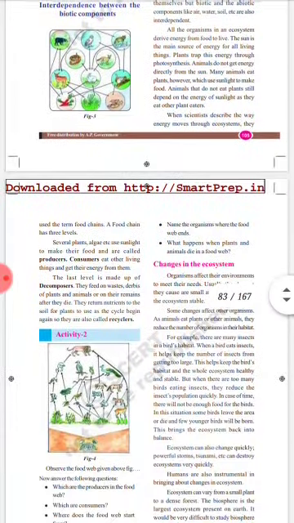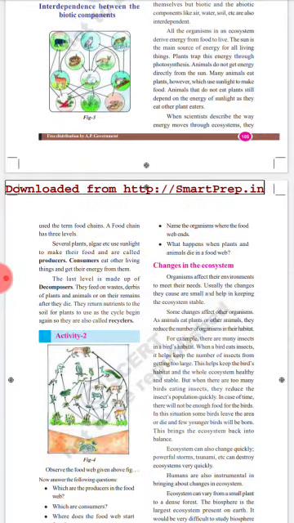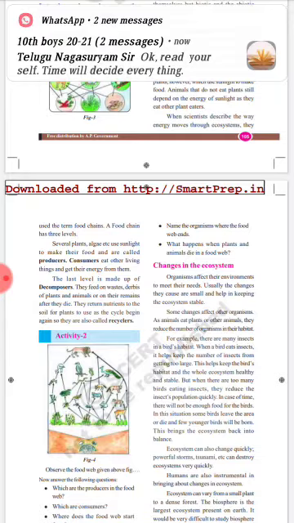Coming to the second one, interdependence between the biotic components. Before going to the term biotic components, there are two kinds of components present. One is biotic components, second one is abiotic components. Biotic components means the living things like plants, animals and microorganisms are known as biotic components of the ecosystem.